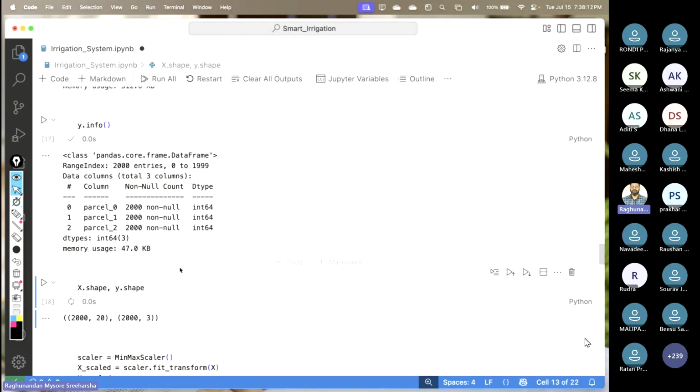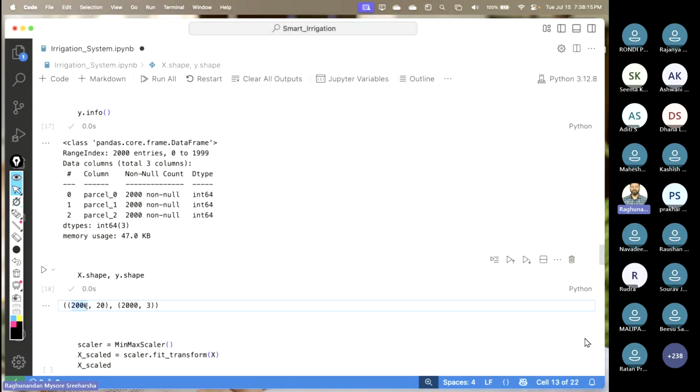Okay. I think I'll take this one and then I'll try to stop. When we run X.shape, we have 2000 rows and 20 columns for the features. Okay, we have to say features rather than independent variable. Please get the word in your mouth like that. And Y.shape, Y is for labels. Even for the Y labels, we have 2000 rows. However, 3 columns are there. Okay, so I'm going to stop here.